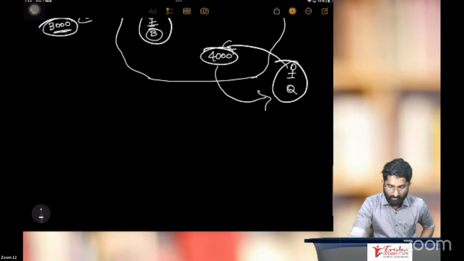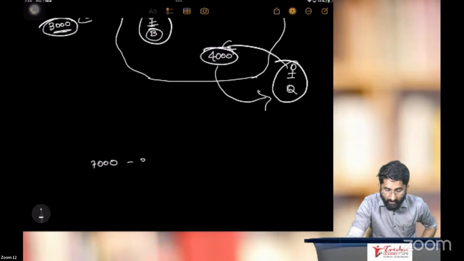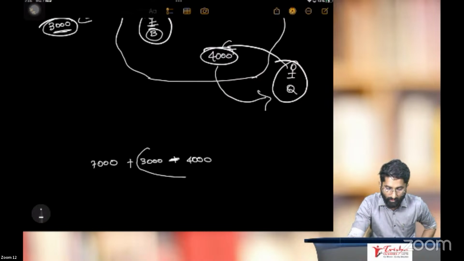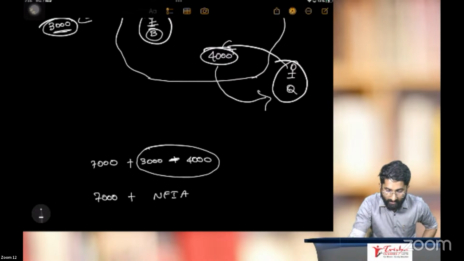See, 7,000. What is this 7,000? Domestic income. Minus 3,000 plus 3,000 minus 4,000. This completely put together, we call this net factor income. This is called net factor income: gross domestic product plus NFIA, net factor income from abroad. We have to add net factor income from abroad.